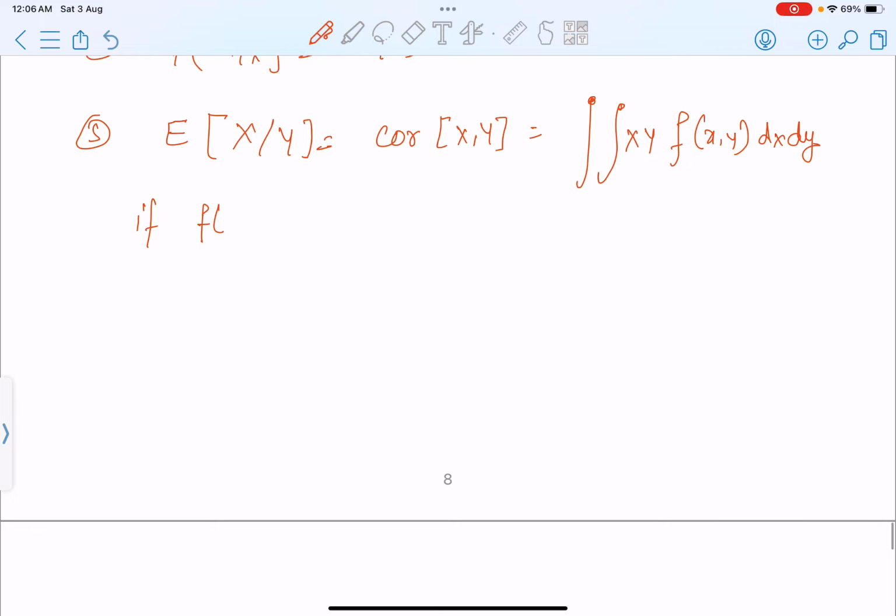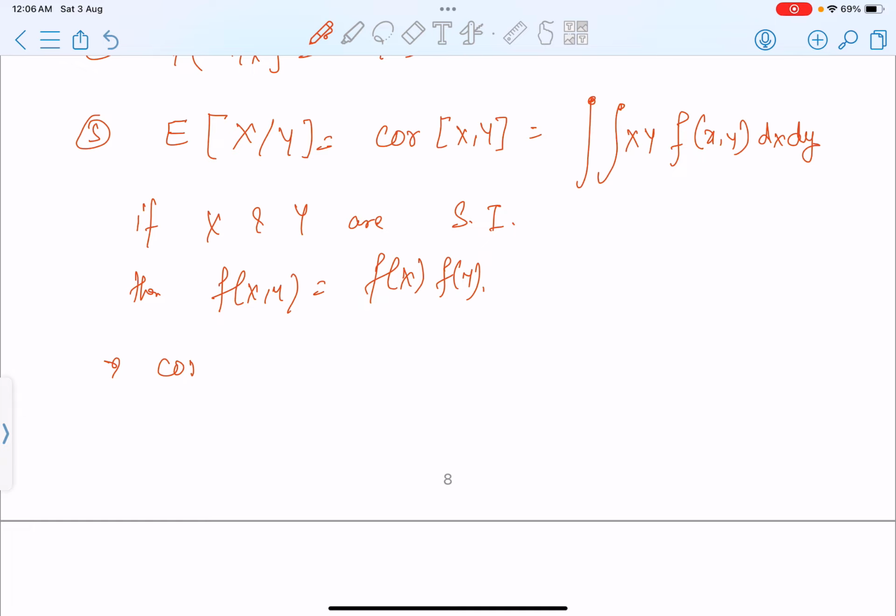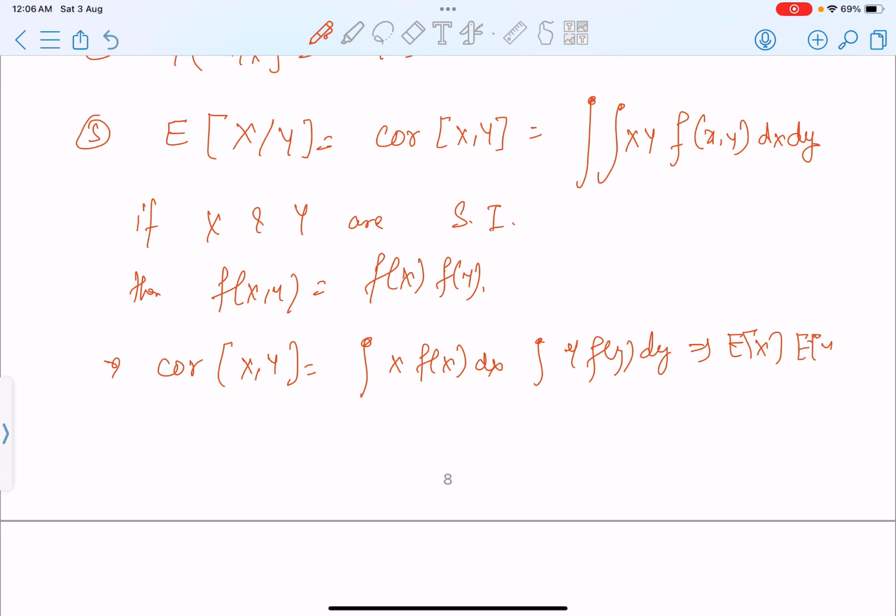But remember, if x and y are statistically independent, then f of x y will be f of x times f of y. So we can extend this to the integral of x f of x dx times the integral of y f of y dy, which becomes expectation of x times expectation of y.